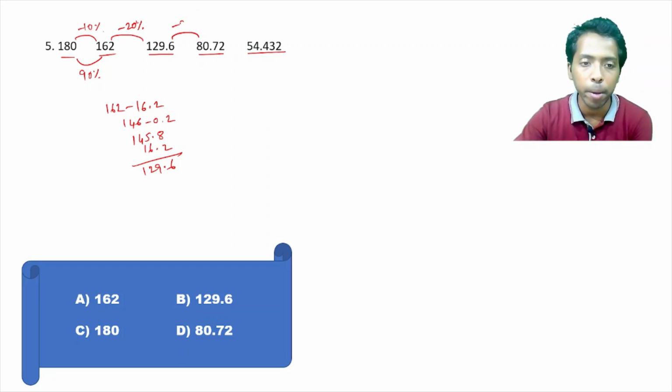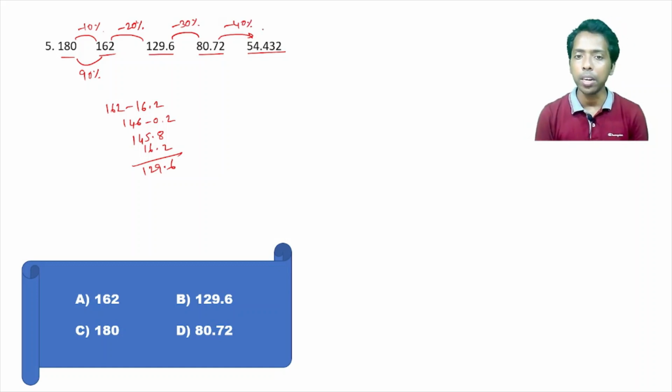Now this maybe depends on the percentage value here. So this should be minus 30%. This should be minus 40%, because the numbers given are very few. Only 5 numbers are given, and first you can understand this is minus 10%, minus 20%. So minus 30, minus 40 would follow, right? Let's check it out.